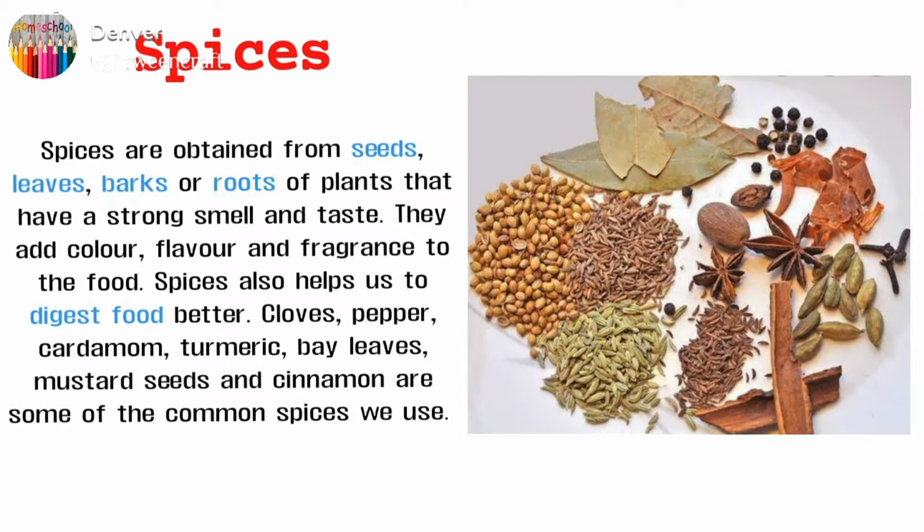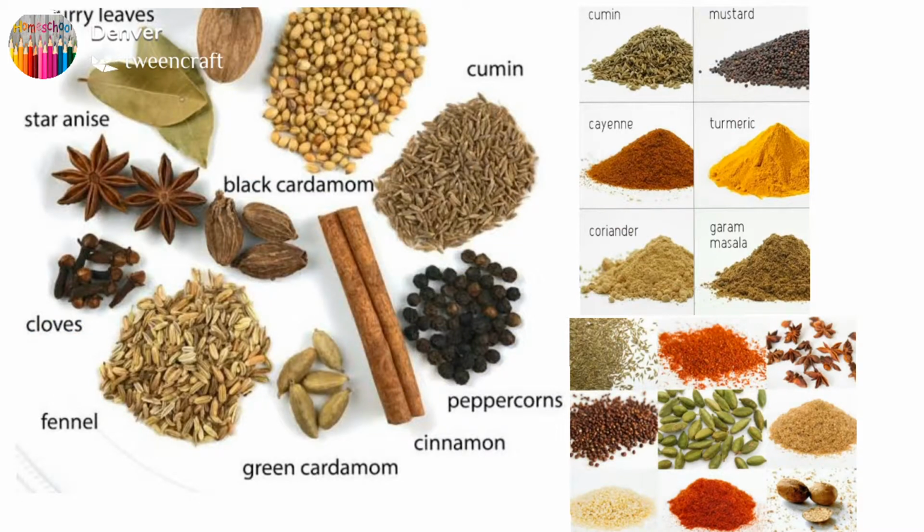So the different types of spices are cloves, pepper, cardamom, turmeric, bay leaves, mustard seeds, cinnamon, then red chili powder, elaichi. These are different types of spices. Spices are used as flavoring agents in our food. Because of these spices, our food tastes and smells delicious.